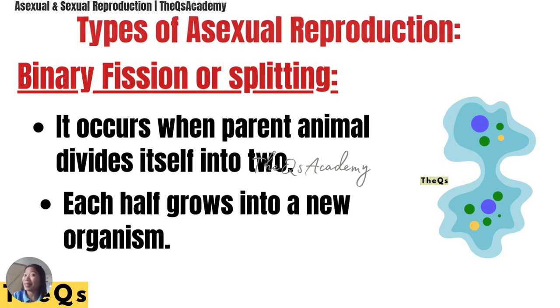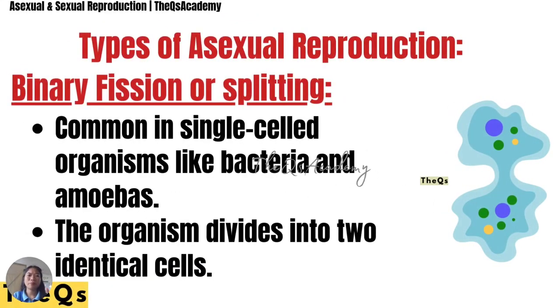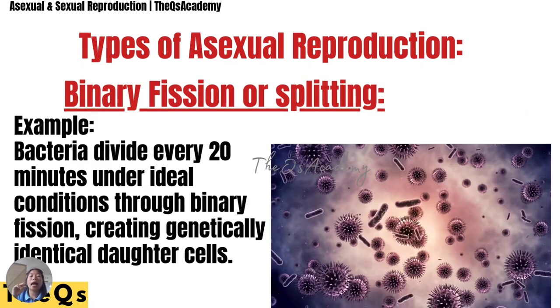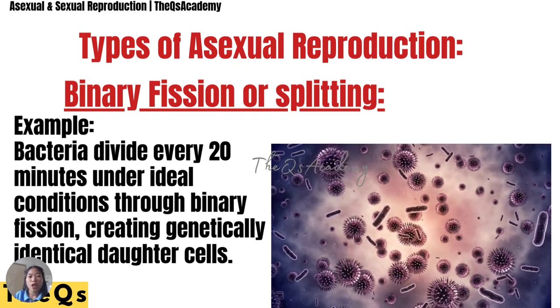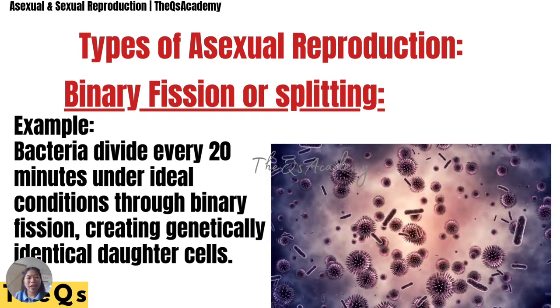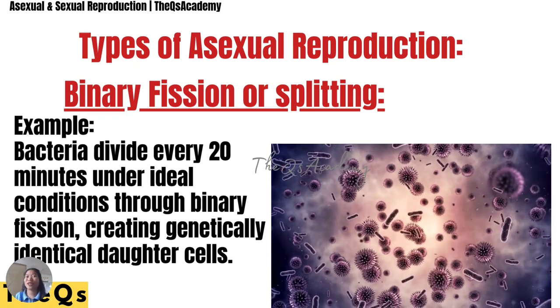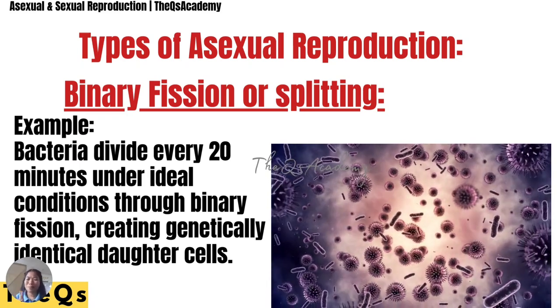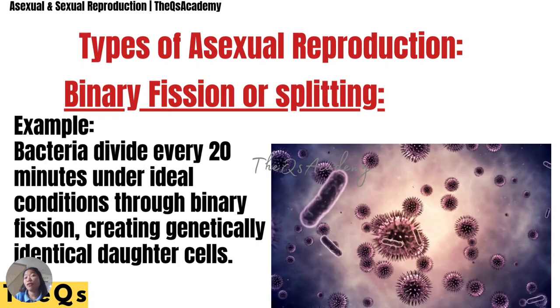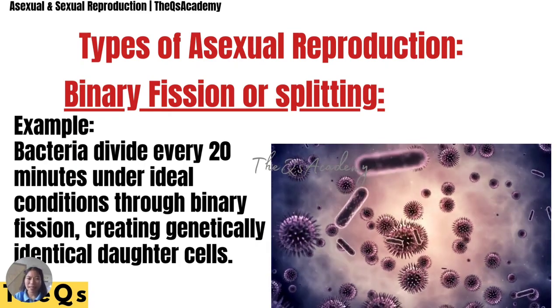Let's dig deeper. Binary fission, or splitting, is common in single-celled organisms like bacteria and amoebas. The organisms divide into two identical cells under ideal conditions through binary fission, creating genetically identical daughter cells. So bacteria is the best example for this. They split, they multiply.